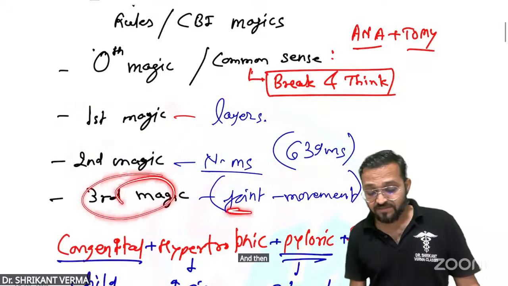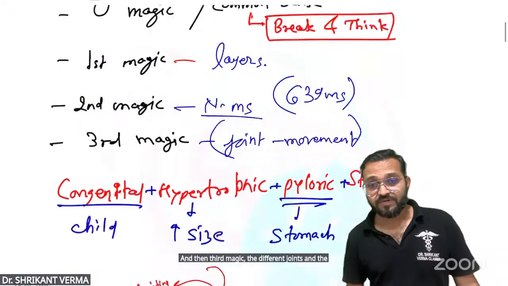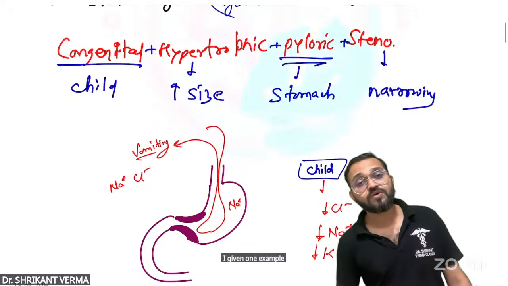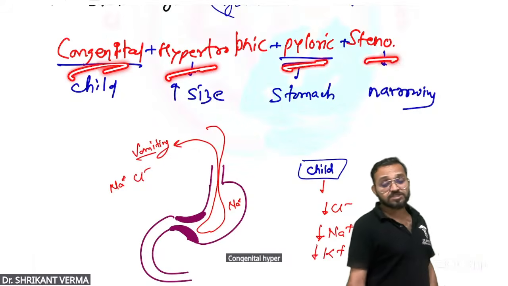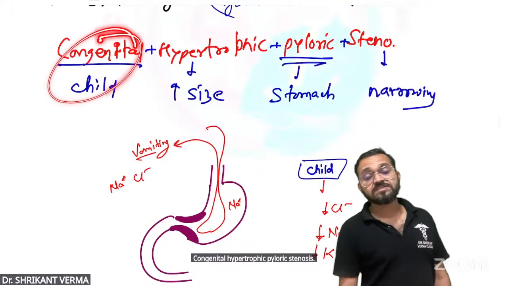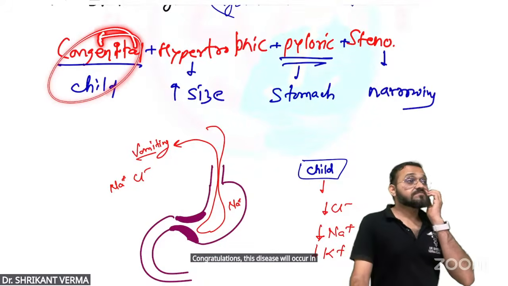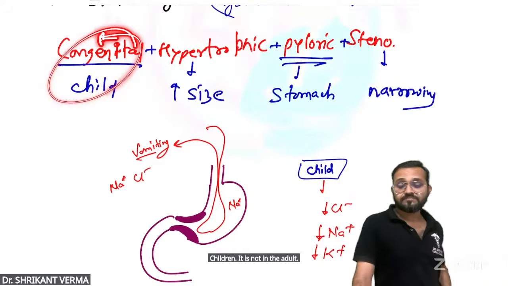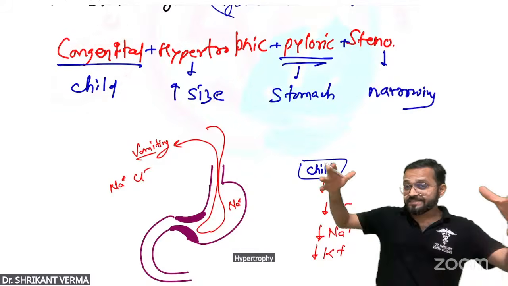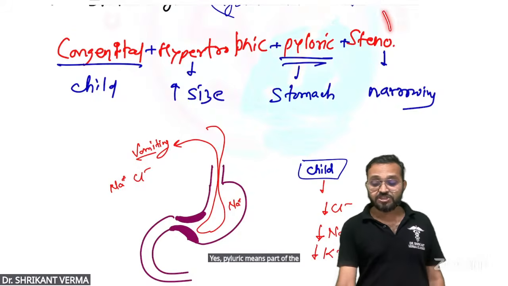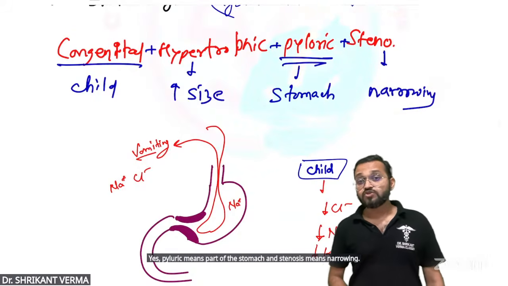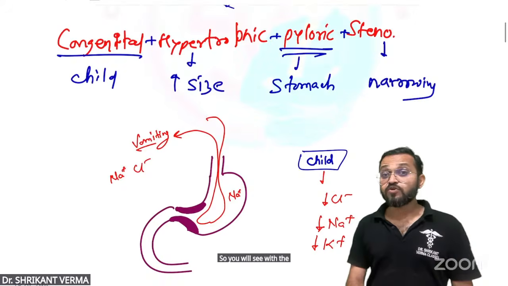And then third magic, the different joints and the movement. Okay, I'll give one example. Suppose you are learning one topic in surgery: congenital hypertrophic pyloric stenosis. Congenital means this disease will occur in children, not in adults. Hypertrophy means increase in size, pyloric means part of the stomach, and stenosis means narrowing. So with the name, you can know many concepts.